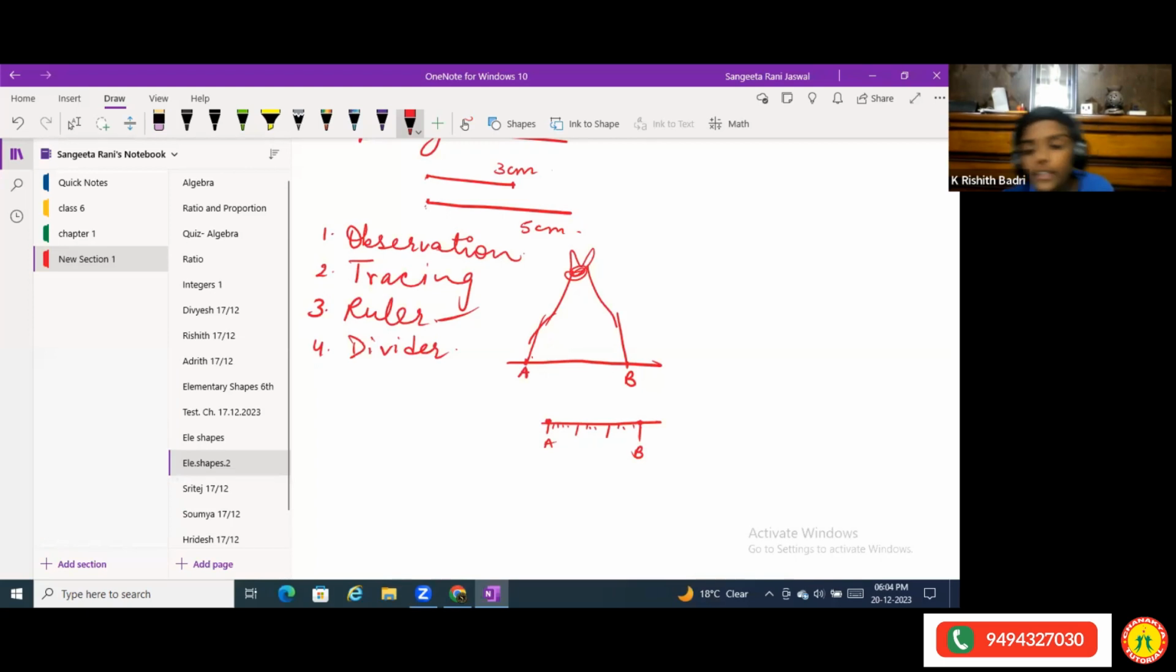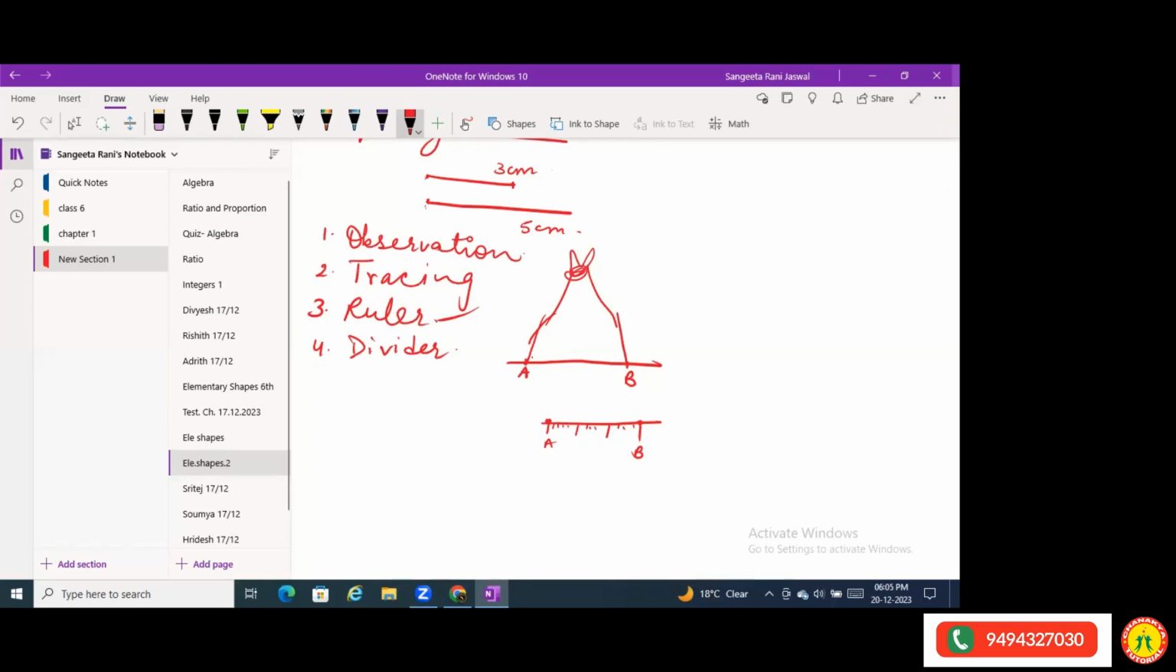Ma'am, instead of using the divider, can we directly use a ruler? Why do they use a divider? I'm coming to that point also. With the divider, you keep one needle at one point, another needle at the other point, and then you take that open divider, keep it on the ruler and check your measurement. But why do we do that?